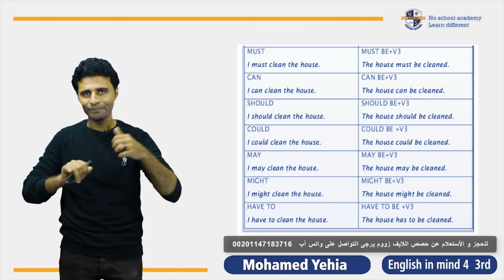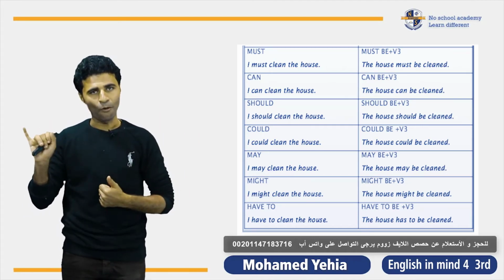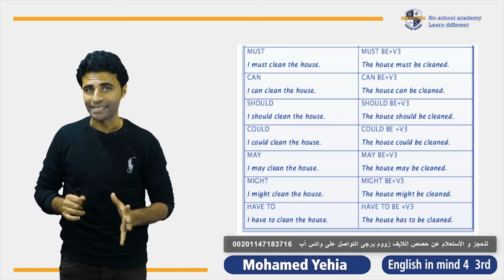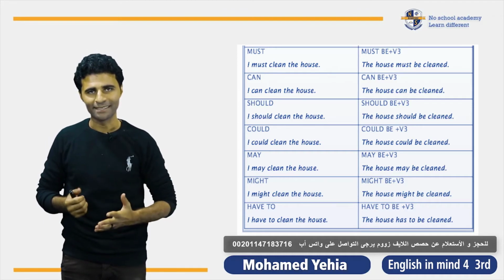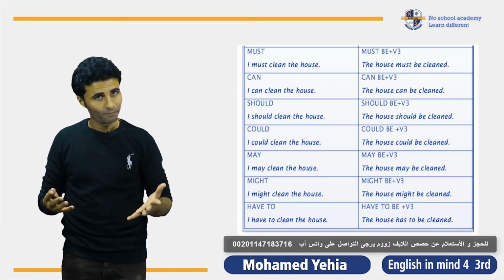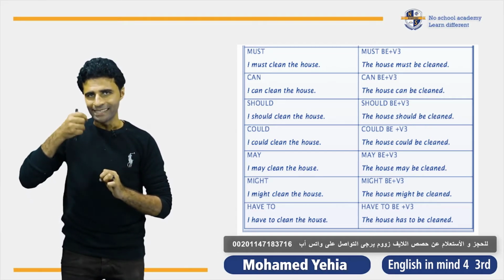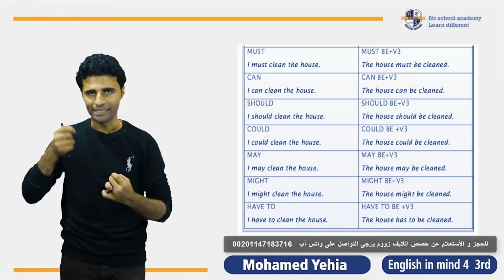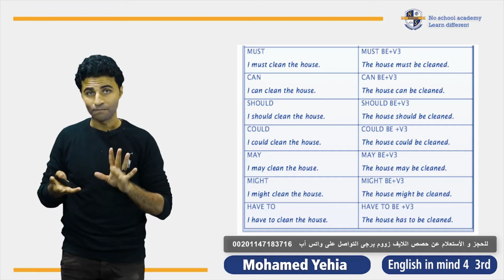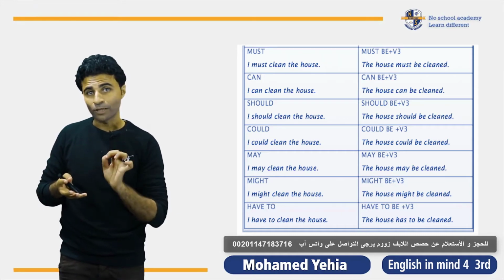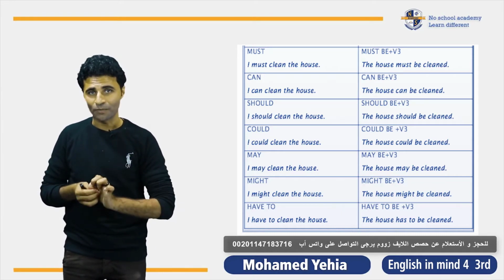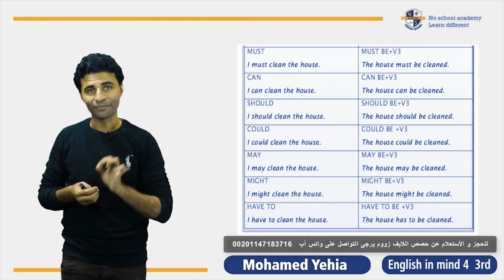Number 3, verb to be in the present simple tense. It's am or is or are. Okay, chocolate, am or is or are. Is. So chocolate is. Eat is a verb. So what is the past participle of the verb eat?